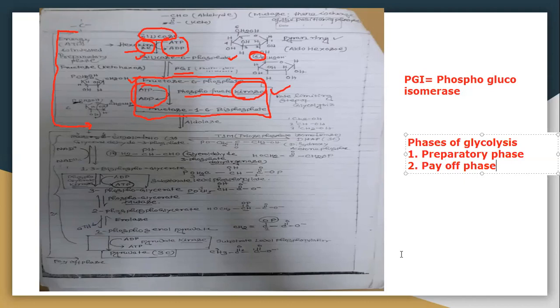Right? Now next we'll see the nomenclature of glycolytic enzymes. First is kinase.